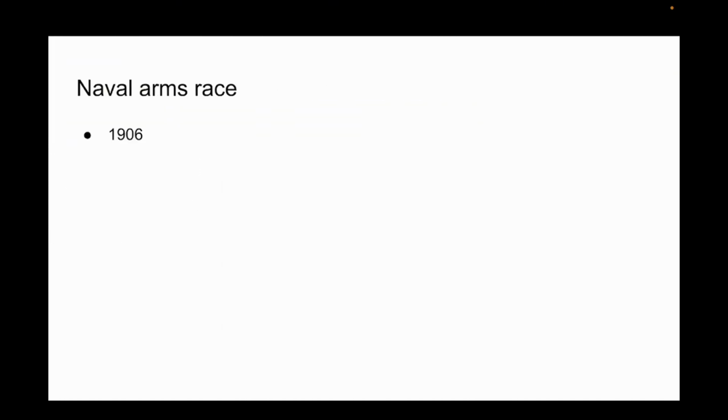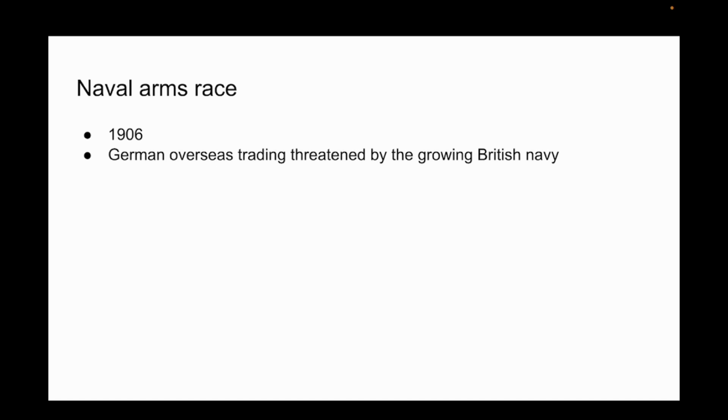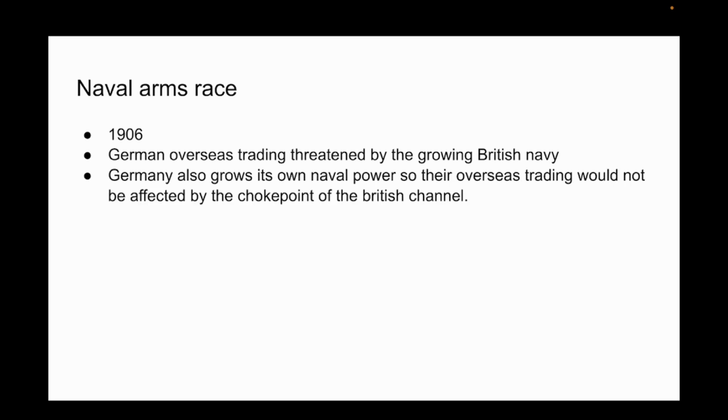In 1906, as countermeasures for the German fleet growth started to take shape, Germany's overseas trading was also threatened by the increasing size of the British fleet. However, their growing fleet and naval power enabled Germany to not be cornered when the one choke point of naval transportation, the English Channel, was blocked off.